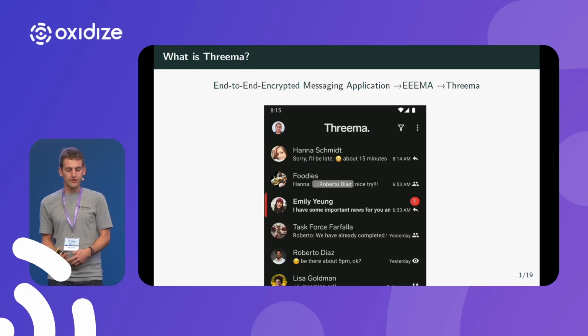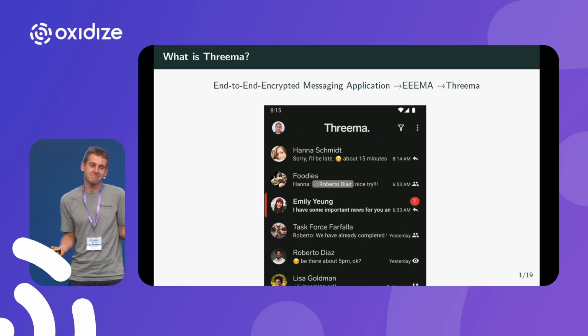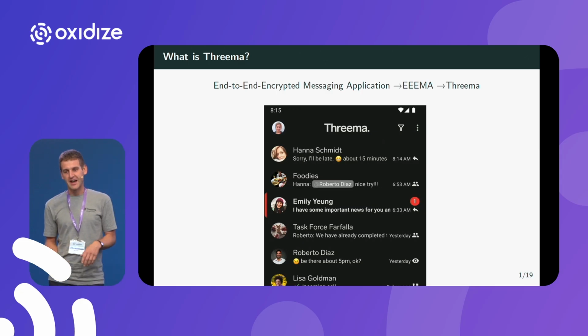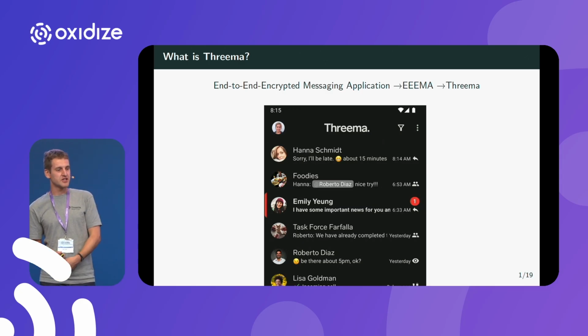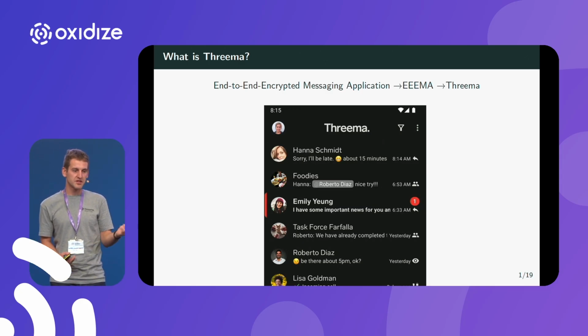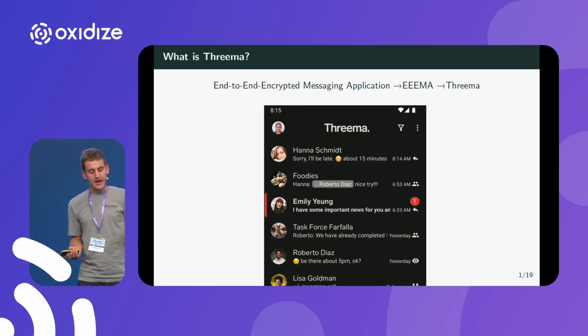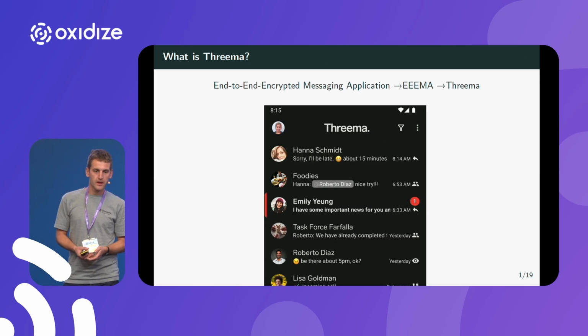So Threema is an end-to-end encrypted messaging application. So EMA, and because that's a bad name, they chose Threema. Is it a better name? Well, it's debatable. Anyway, you can use this application to write text messages or voice messages or whatever to your friends and in a work context.